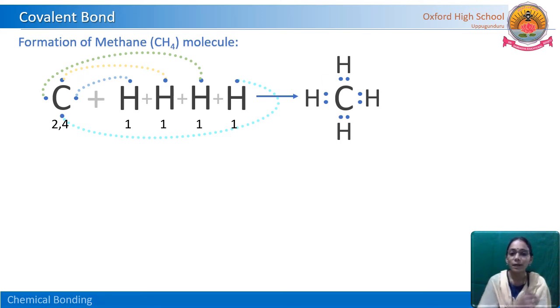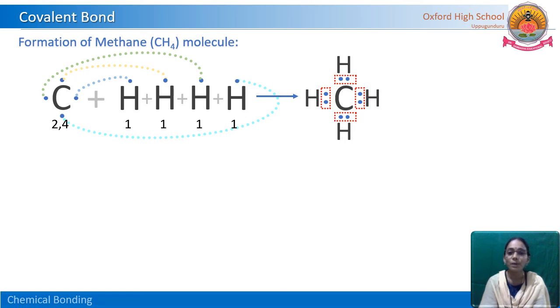Each hydrogen atom gets the duplet configuration, that means 2 electrons, and around the carbon, if you calculate, there are totally 8 electrons. So carbon got a stable electronic configuration, the octet, and hydrogen the duplet configuration. So the molecule is stable.